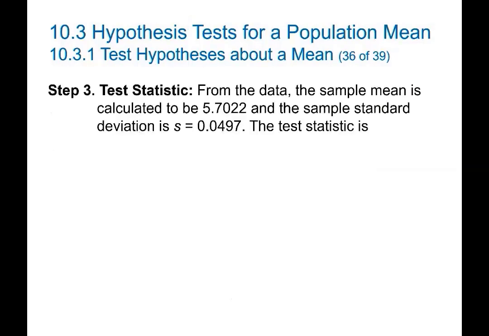Step number 3, the test statistic. Remember, the test statistic tells me how far away my evidence is from the center. The mean of all evidence is 5.720. How did I obtain this value? Remember, you can input the 18 weights in any software or any calculator that has statistical functions. You input these 18 values, and the software will give you the mean and the standard deviation.